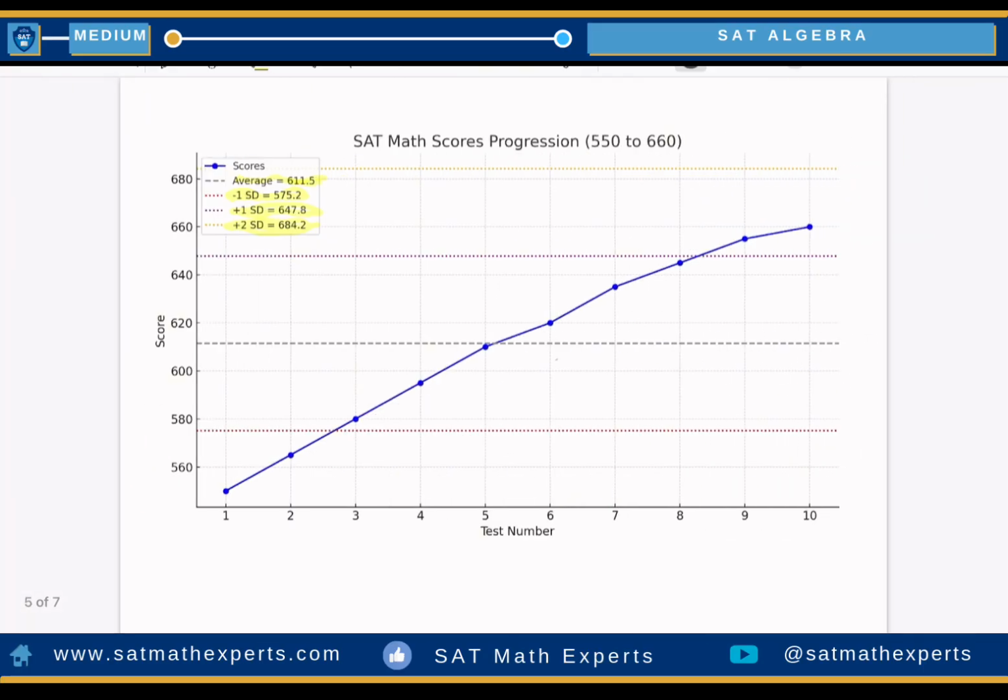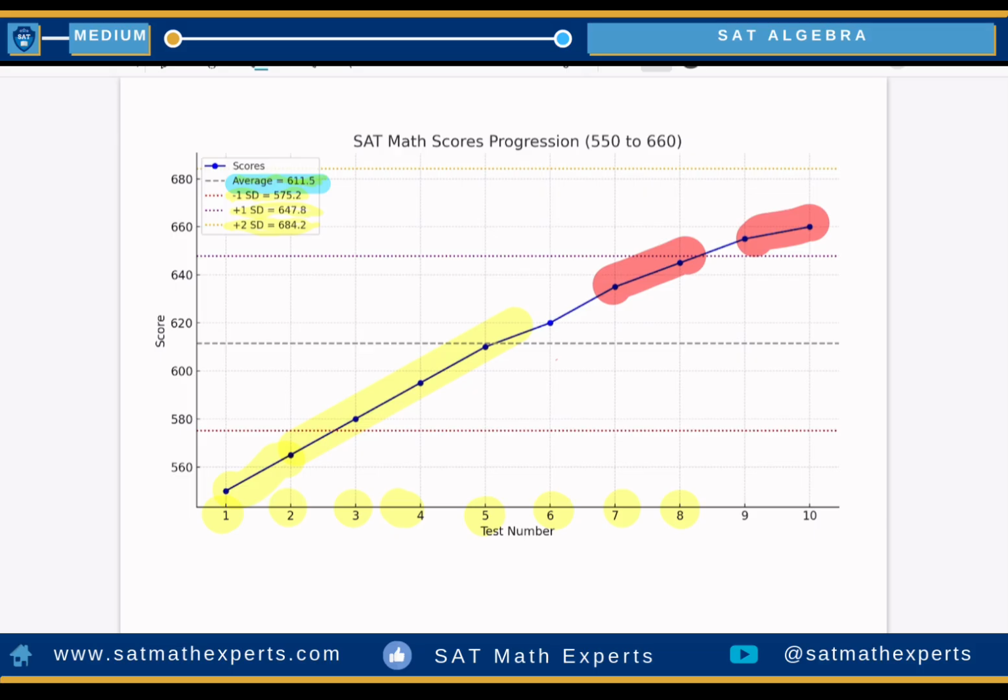Let me show you this on the graph. This is the student taking the first exam, second, third, fourth, fifth. I say this student is very successful, and his scores are increasing. He's studying 2 to 3 hours daily, and his score is really improving. So what will his real exam be? Let's talk about that. This student's average is 611, let's say 610, from these exams.